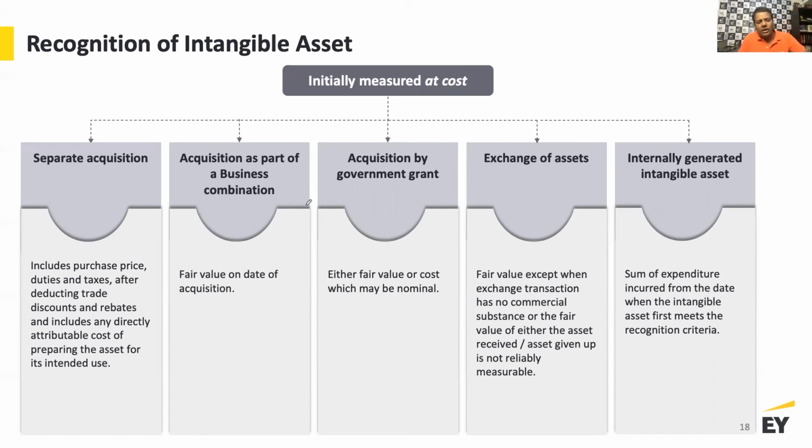Or it could be an internally generated intangible asset. Now, if it is an internally generated intangible asset, then you are supposed to capitalize this from the date it meets the recognition criteria, and the date it meets the recognition criteria is the date after the research phase is over, and we will again try and understand. So only the development related cost is what is eligible for capitalization for an internally generated intangible asset, right? And hence we normally don't see too much of internally generated intangible assets in companies' balance sheets.